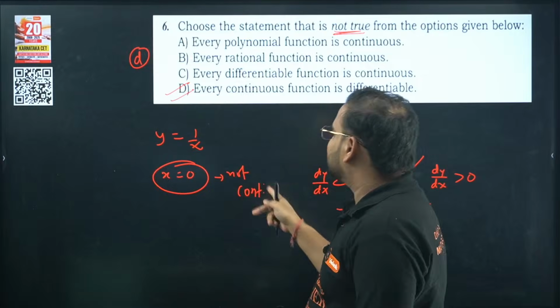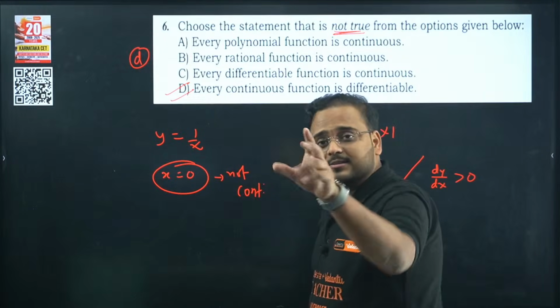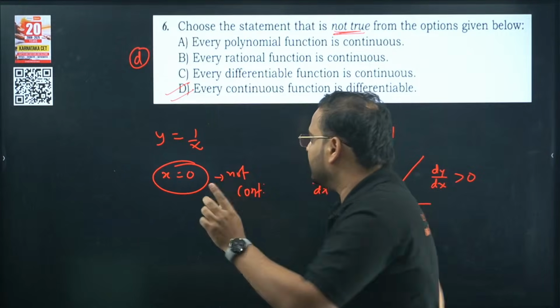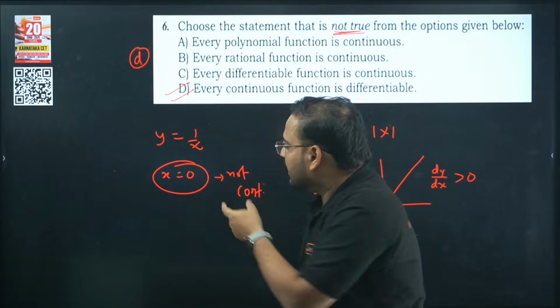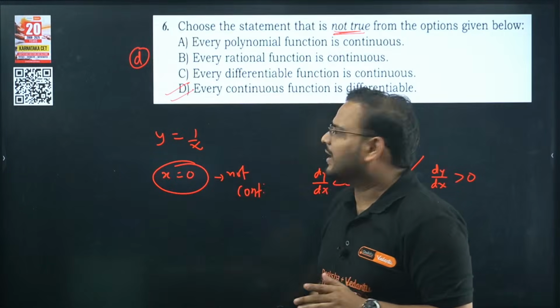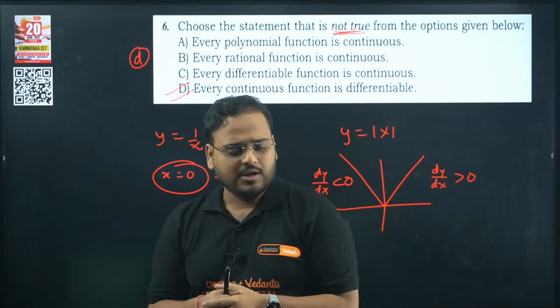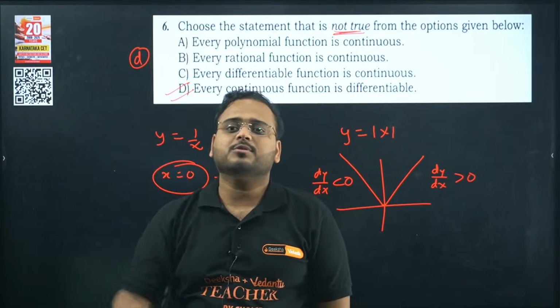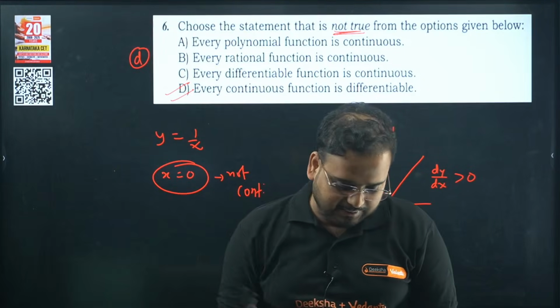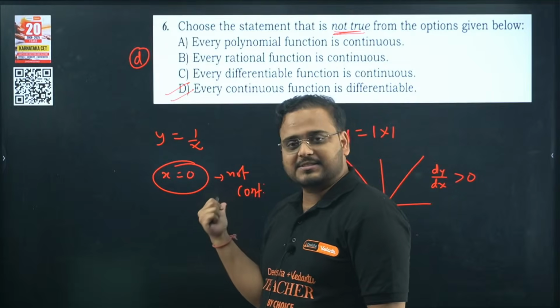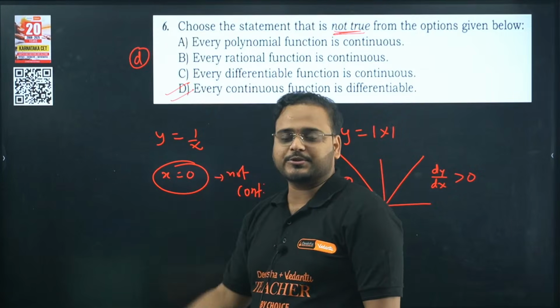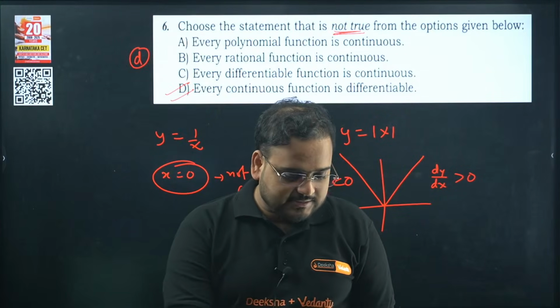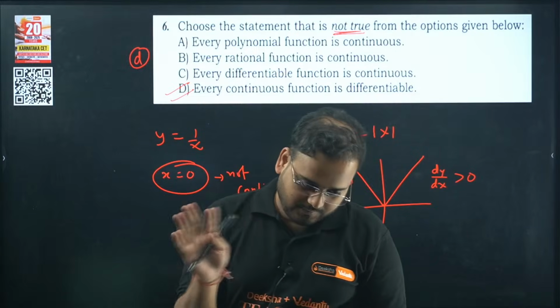Why can't we take that? If I am a student, I'll say, sir, Nagaraj sir, Kumud ma'am, tell me, y equal to 1 by x at 0 is not continuous. Then why can't we have option B here? Tell me. Any answers? No? Okay, fine.